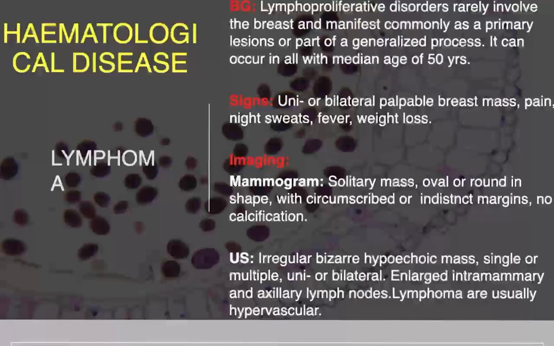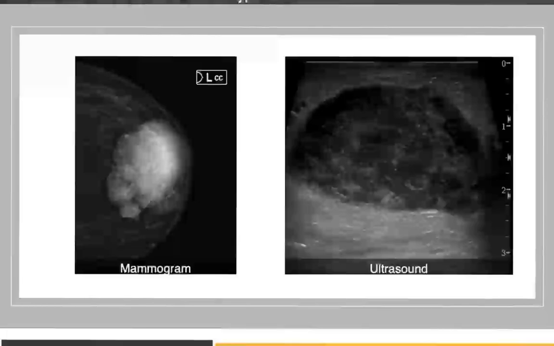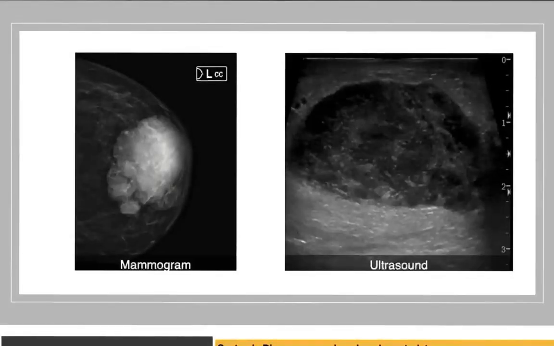Imaging wise, on mammography, solitary mass oval or round in shape with circumscribed or indistinct margins, no calcification. On ultrasound, irregular, hypoechoic mass, single or multiple, unilateral or bilateral, enlarged intramammary and axillary lymph nodes. Lymphomas are usually hypervascular. These are the ultrasound and mammographic images.